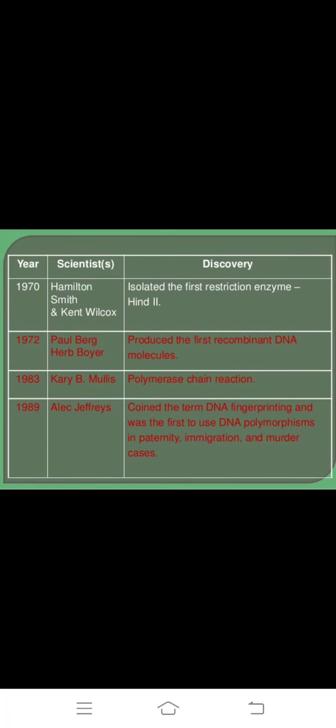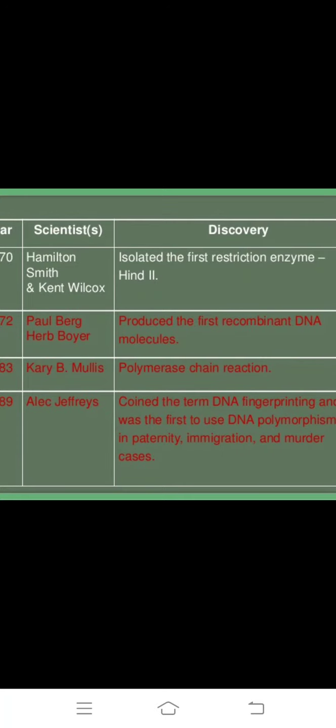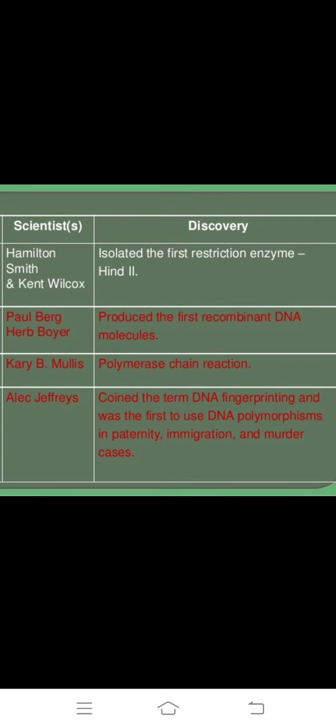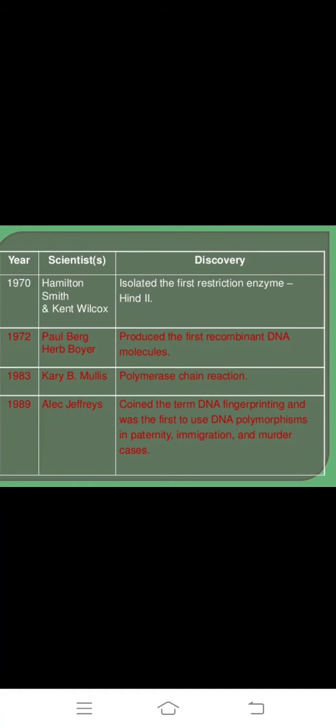In 1972, Paul Berg and Herbert Boyer produced the first recombinant molecule. Okay, Berg and Boyer discovered recombinant DNA molecule.